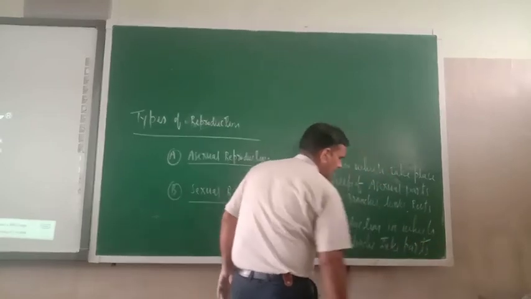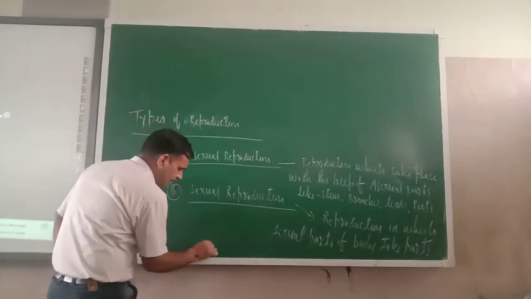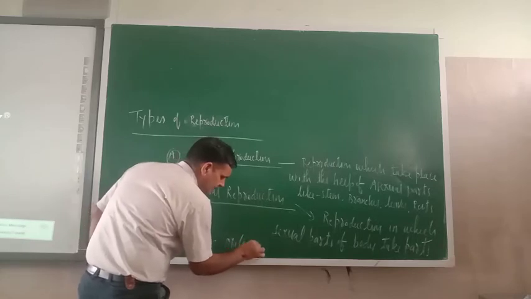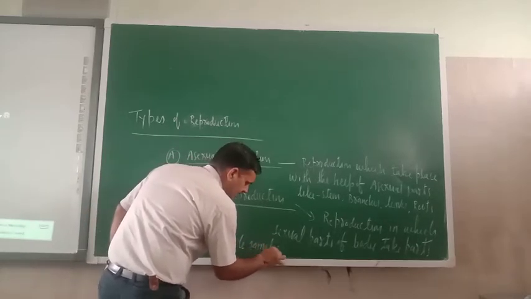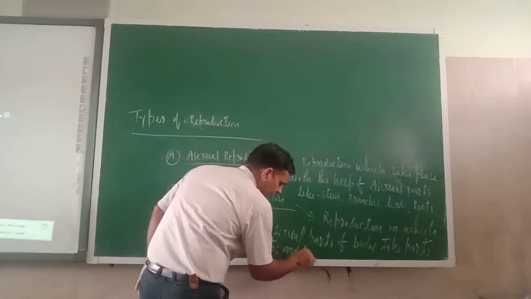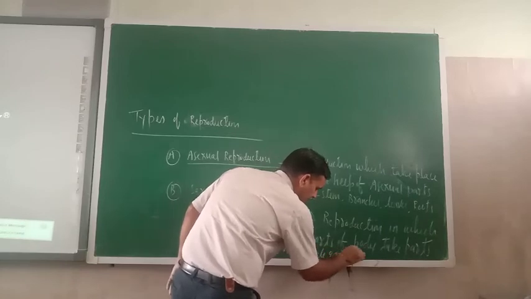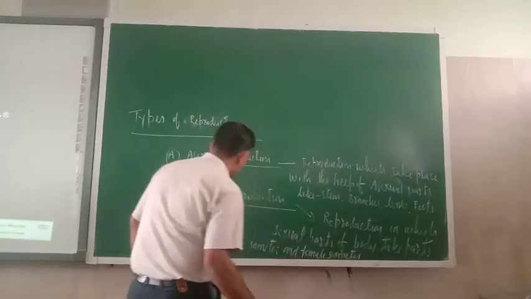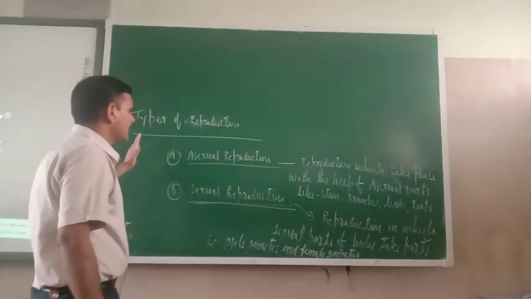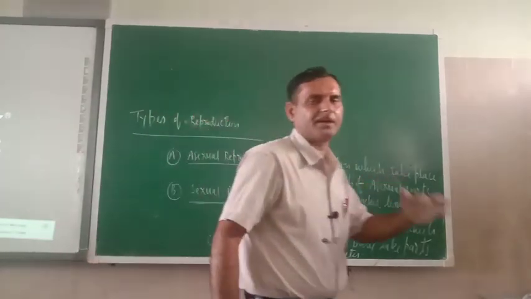Sexual organs take part: male gametes and female gametes. Okay, so such reproduction is called sexual reproduction. Just see, under asexual so many things will come. Will teach you one by one.